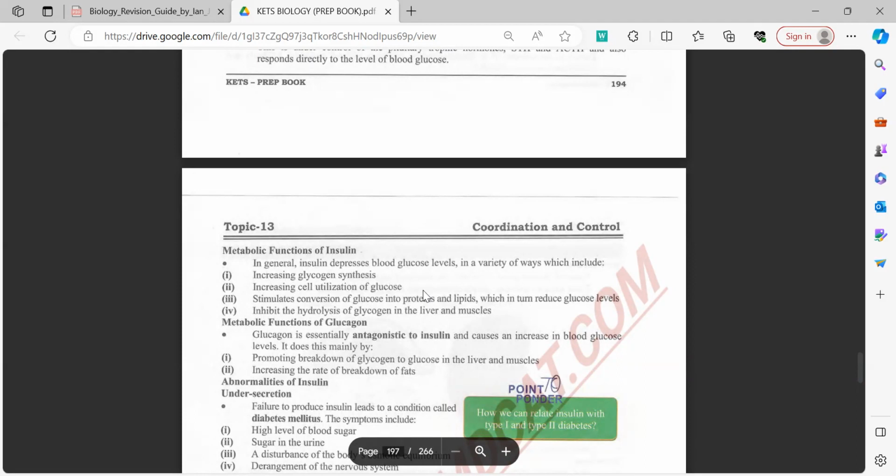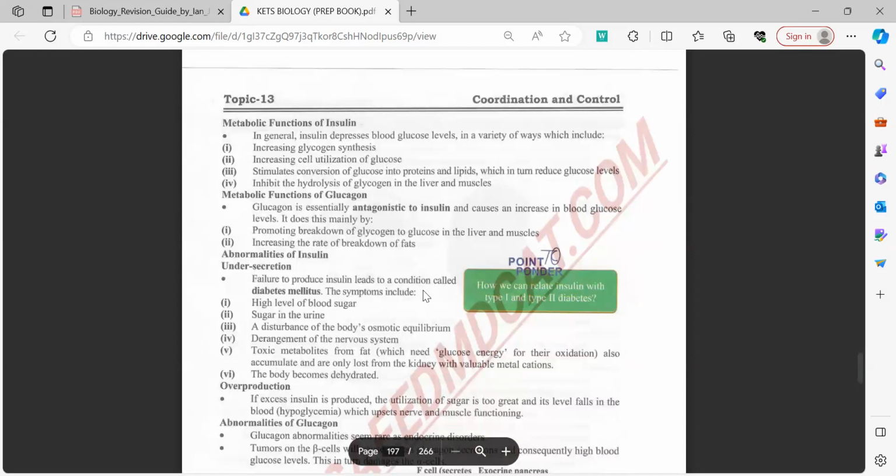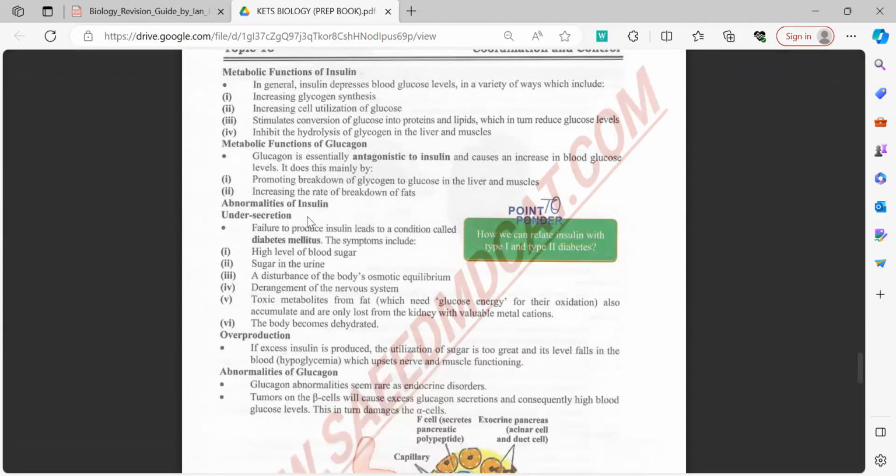Glucagon has a catalytic action. It basically breaks down the fats into the respective lipids, and similarly, it breaks down the glycogen into glucose and proteins into amino acids. It is used in the condition where a person needs a lot of energy to perform their metabolic activities on organs, or when he's in a state of fright. Now, I have told you about the abnormalities of insulin, which occur in a person who is diabetic.